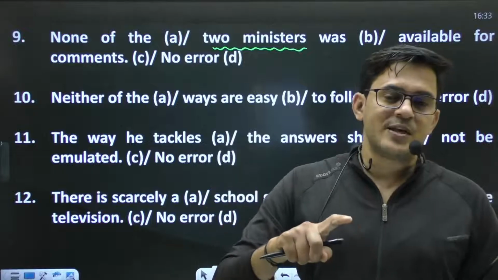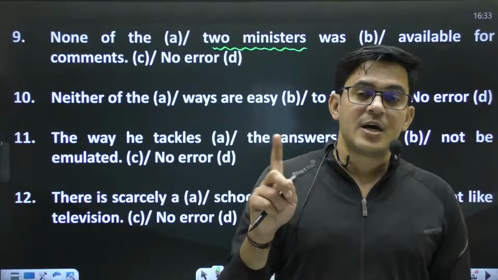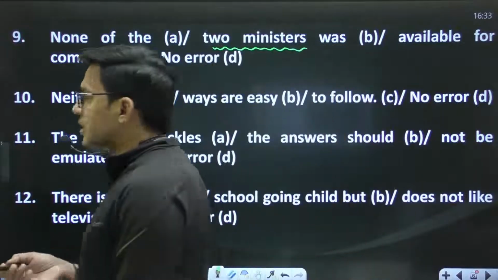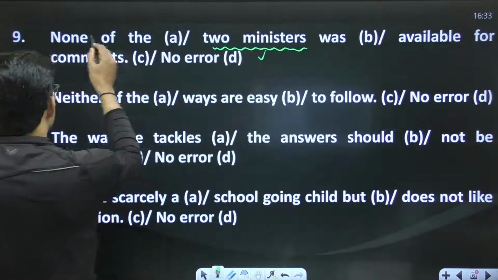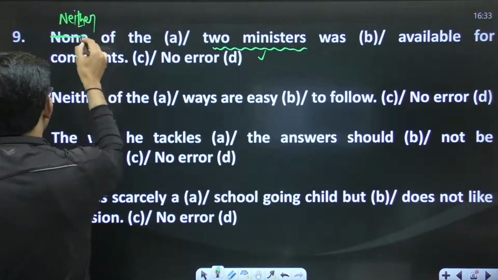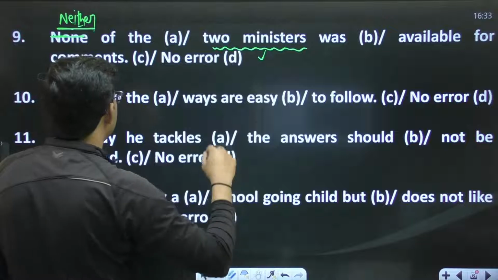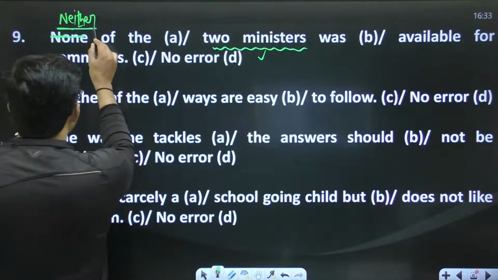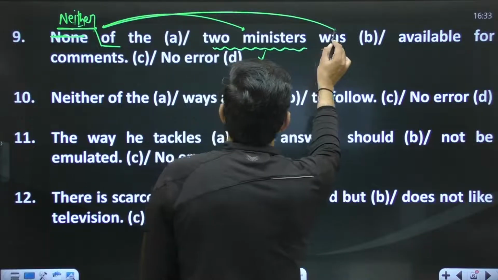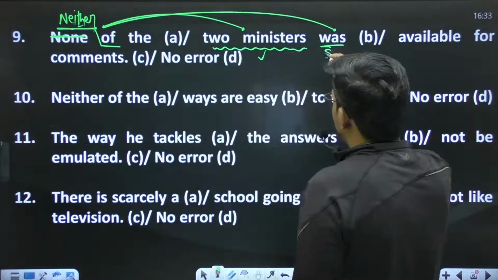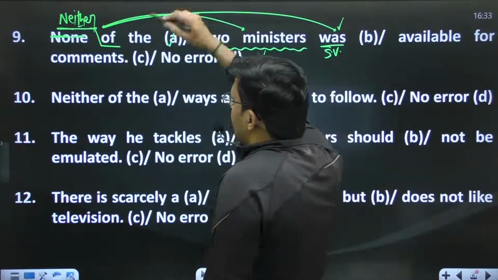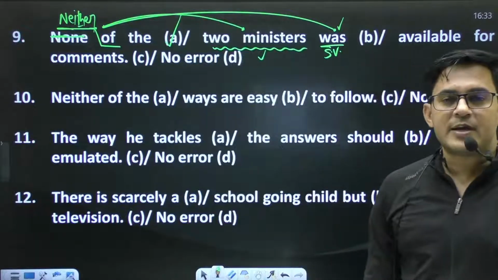If negative sense, if you are talking about none more than two, in that particular situation we use none. But here for two we use the pronoun neither. Sentence will be like, neither of these two ministers, and make it sure neither of is followed by a plural noun pronoun, but verb will always be singular. This singular verb will be used. You have already a singular verb, so error is in part A. You have an error in part A.